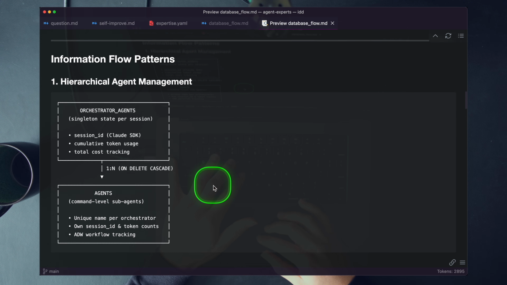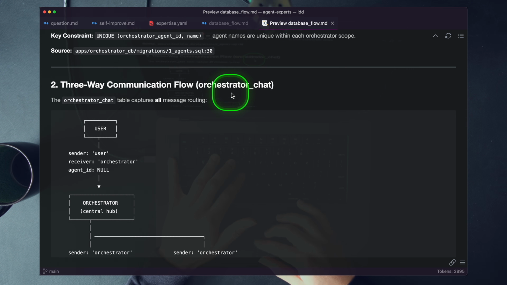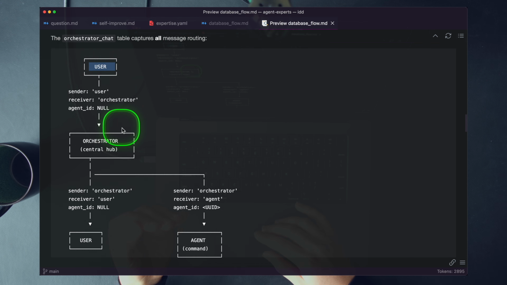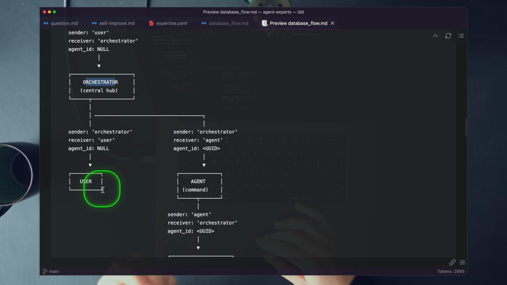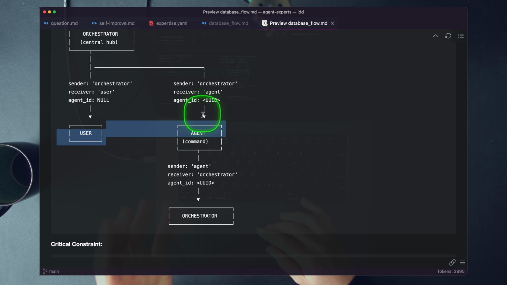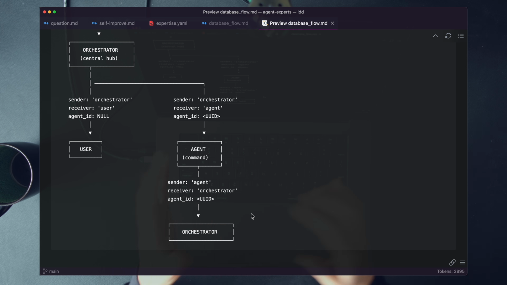We have information flow patterns. We have three-way communication between the user, you or I, and the orchestrator, and they respond back to the user, but also they can talk and communicate to the agent, and then the agent responds to the orchestrator. This isn't about the multi-agent orchestration system.